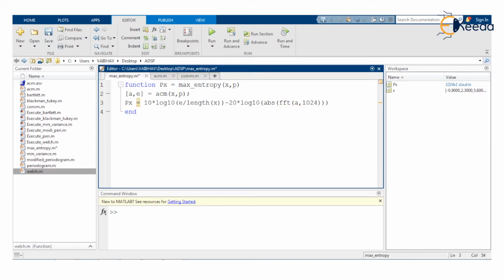So we end this and the function is also ended here.